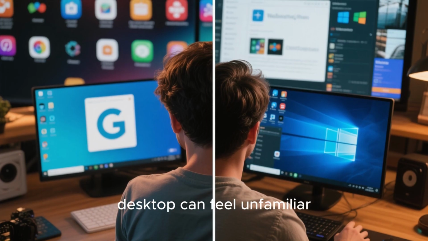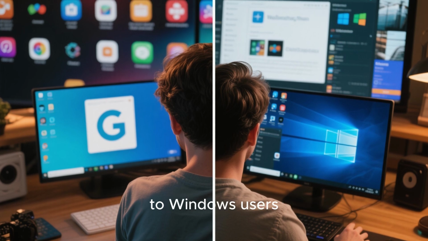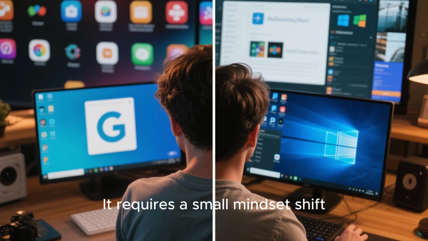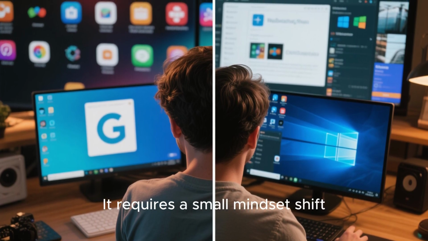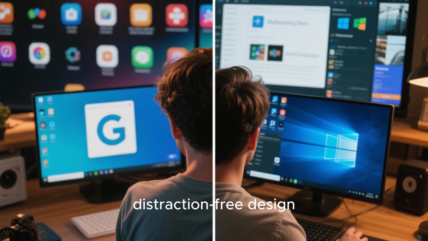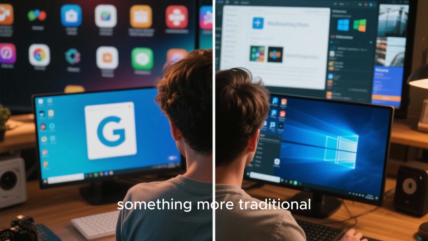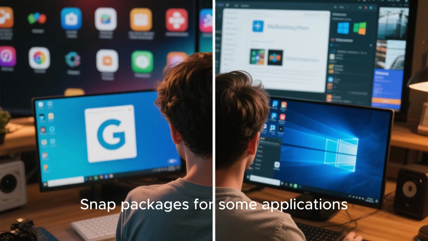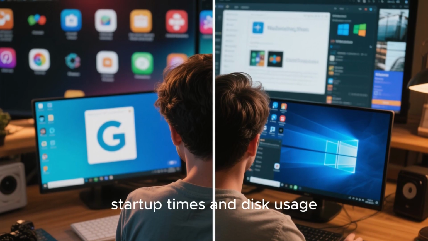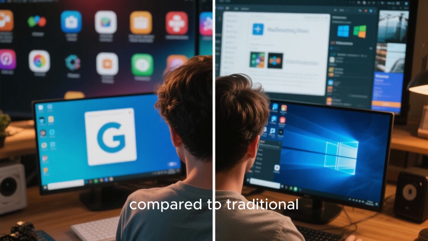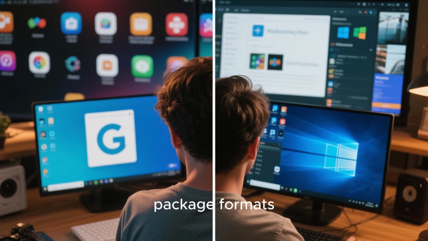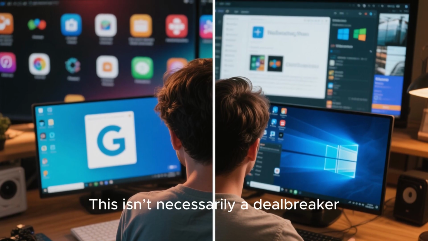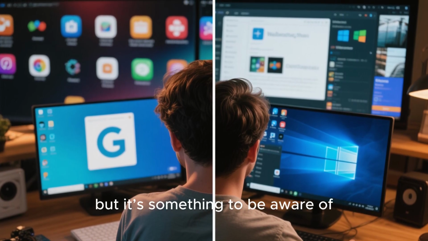However, the GNOME desktop can feel unfamiliar to Windows users. It requires a small mindset shift. Some people love its clean, distraction-free design, while others prefer something more traditional. Ubuntu also uses snap packages for some applications, which can sometimes increase startup times and disk usage compared to traditional package formats. This isn't necessarily a deal breaker, but it's something to be aware of.